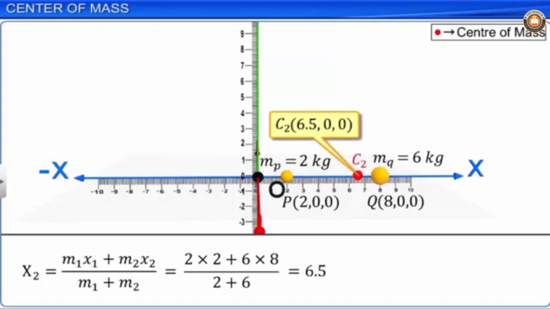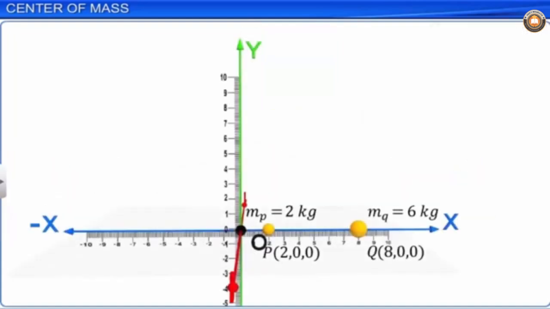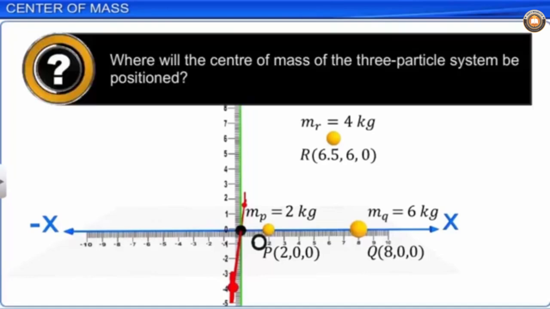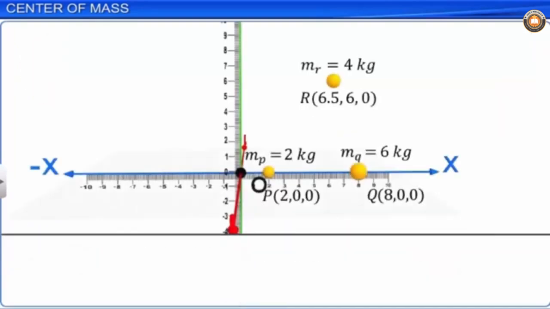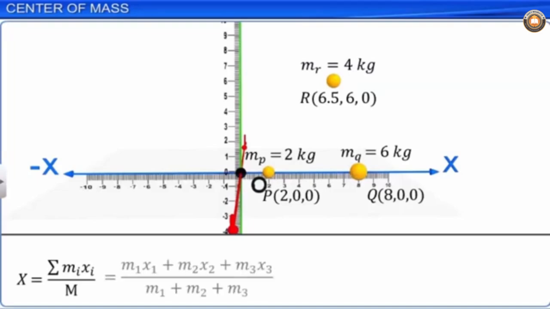If we place one more particle of mass 4 kg at point R, 6.5, 6, 0, where will the center of mass of the three-particle system be positioned? The given set of particles are on the xy plane, and hence the center of mass also lies on the xy plane. On simplification as shown, we get x is equal to 6.5 and y is equal to 2.